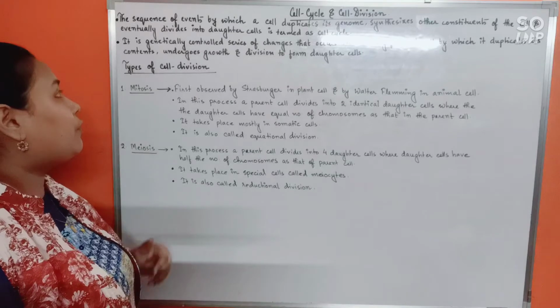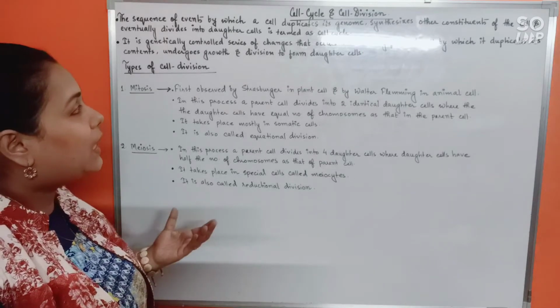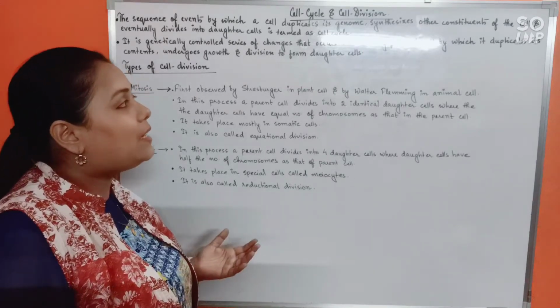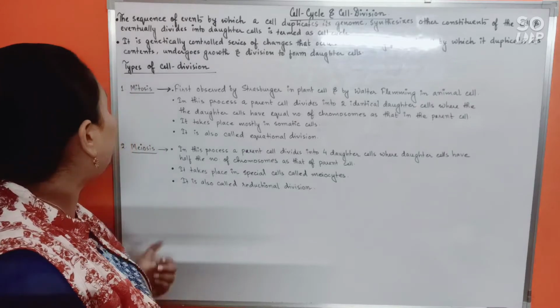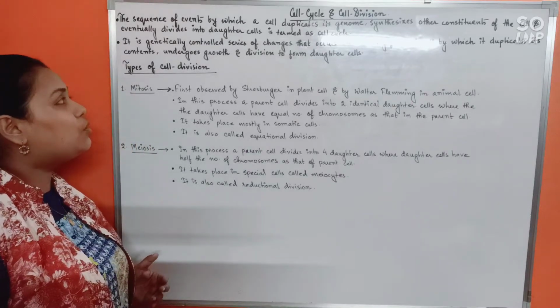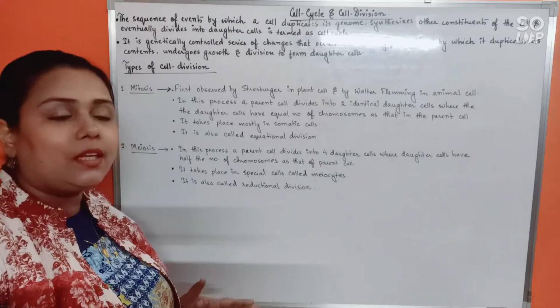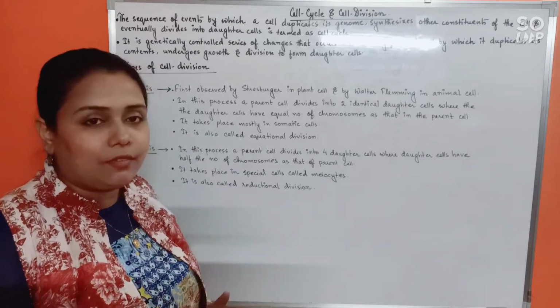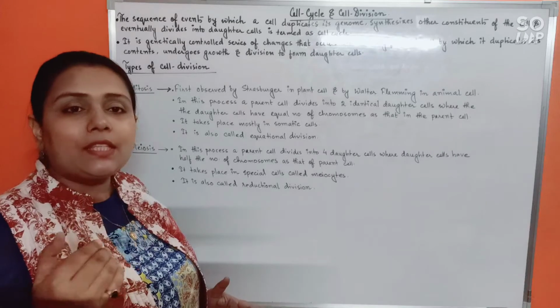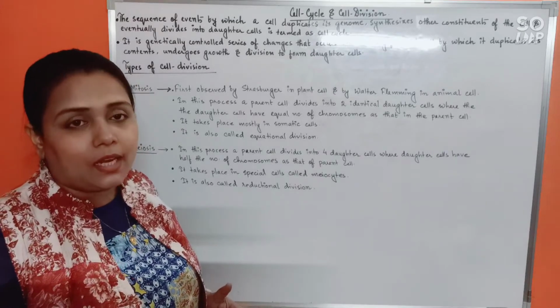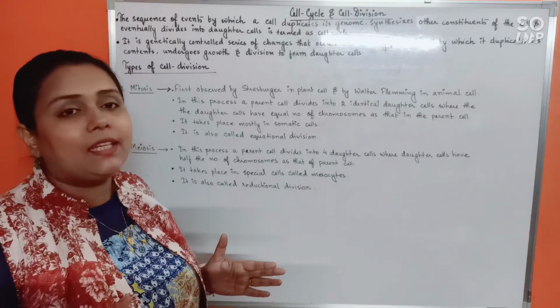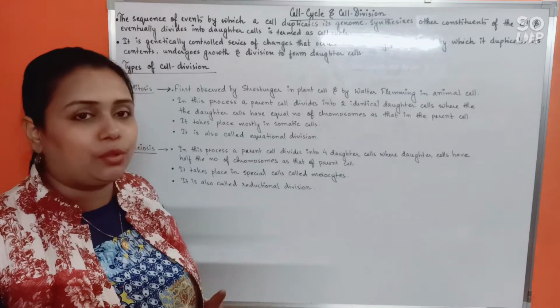See, the sequence of events by which a cell duplicates its genome, synthesizes other constituents of the cell and eventually divides into daughter cells would be termed as cell cycle. So basically, it's a cyclic event where specific steps are taken up by a cell by which it will finally divide and give rise to daughter cells.